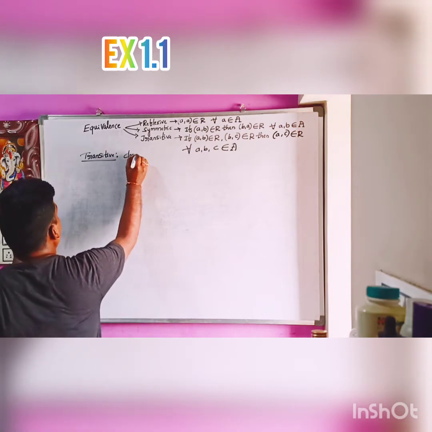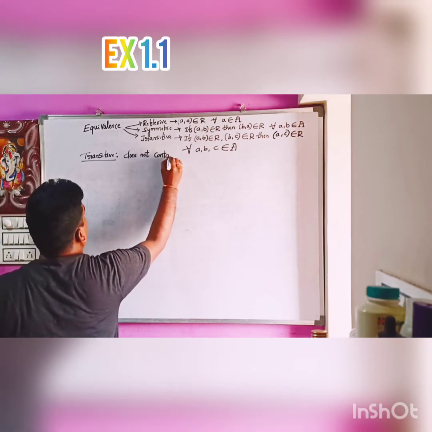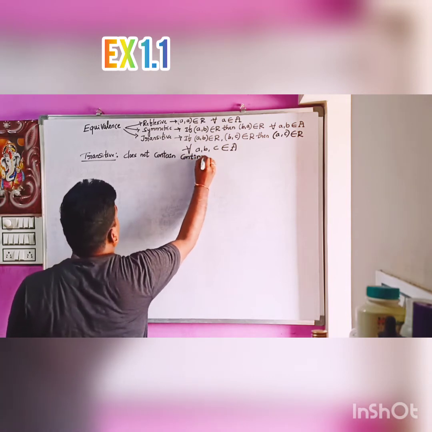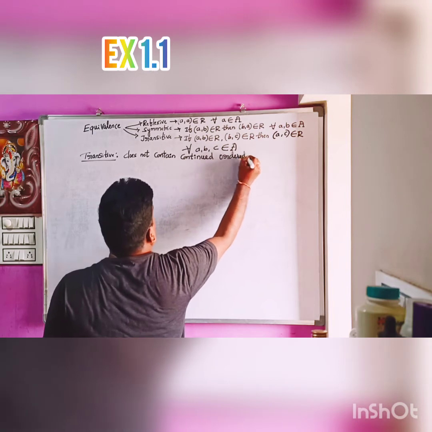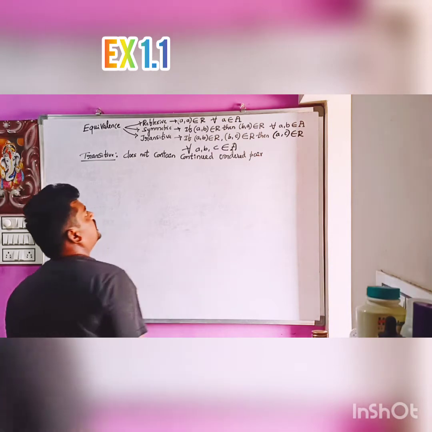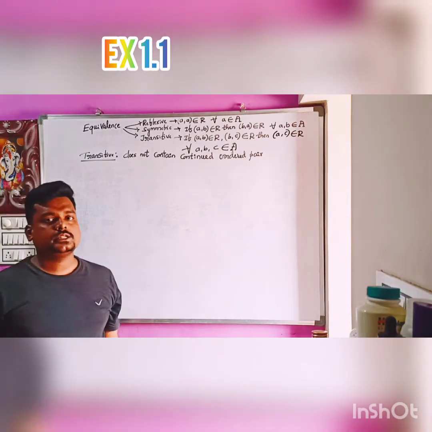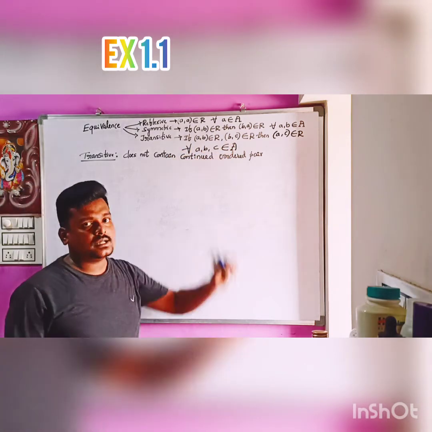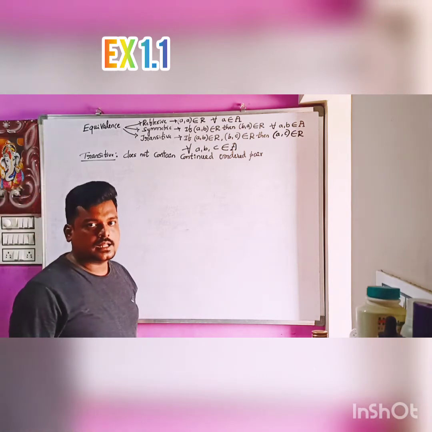If a relation does not contain a continued ordered pair, then it is transitive. If a relation does not contain, like (a, b) is there, (b, c) itself is not there, then directly we can say it is transitive.